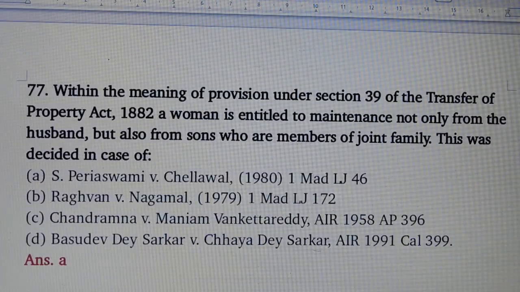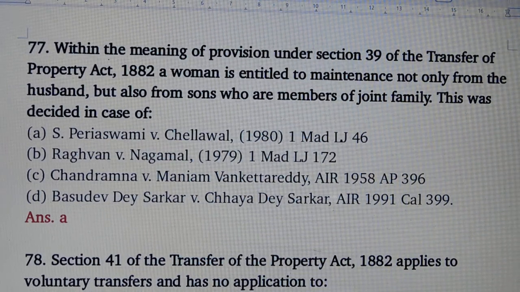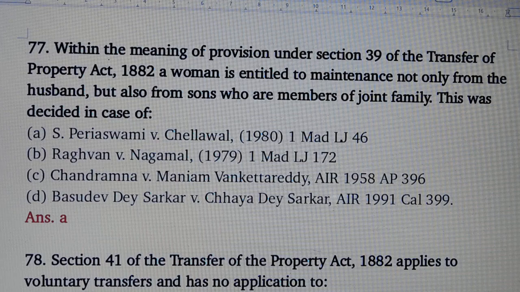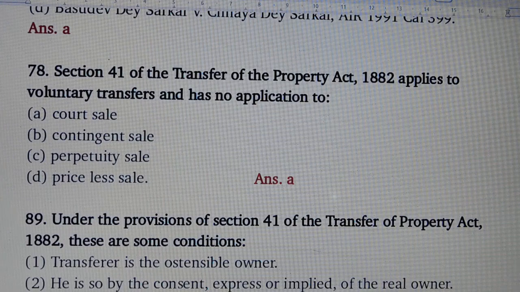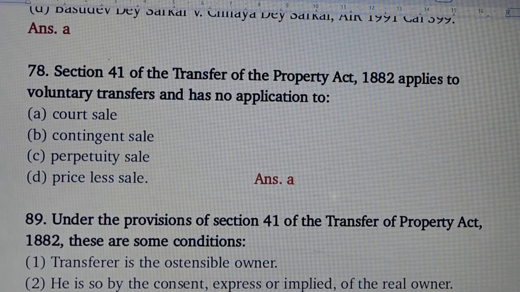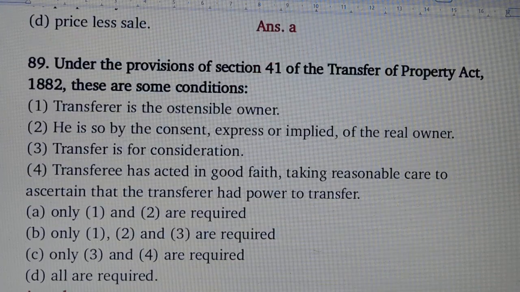Question number 77. Within the meaning of provision under section 39 of the Transfer of Property Act, a woman is entitled to maintenance not only from the husband but also from sons who are members of joint family. This was decided in case of? Answer is option number A, Periyaswamy versus Shellawal. Question number 78. Section 41 of the Transfer of Property Act applies to voluntary transfers and has no application to. Answer is option number A, court sale.